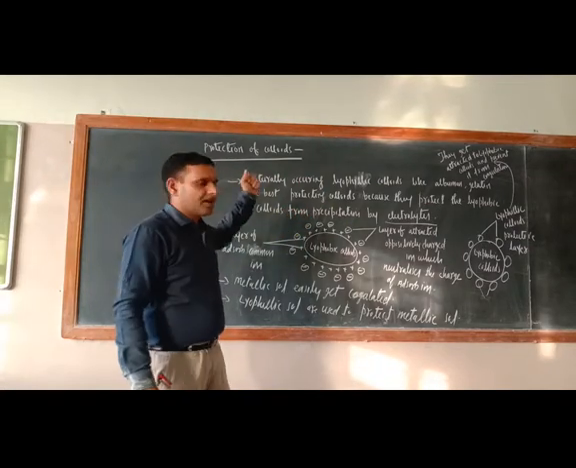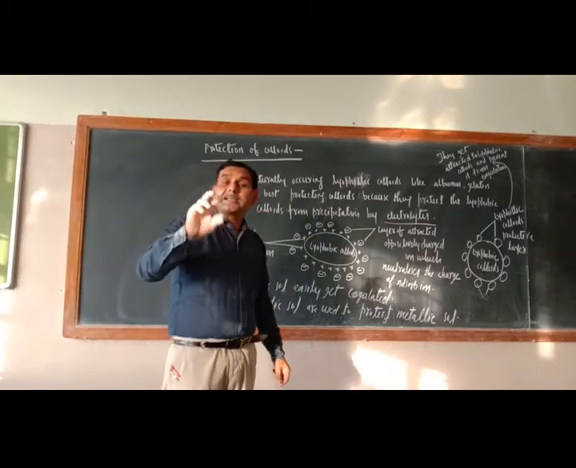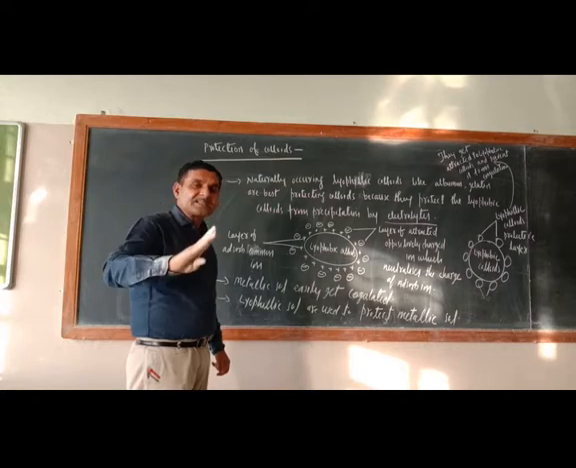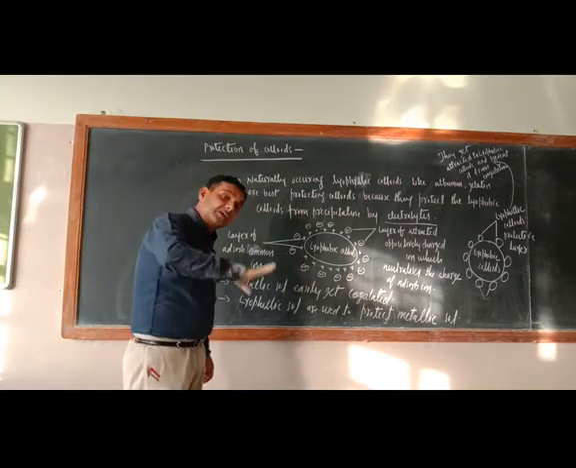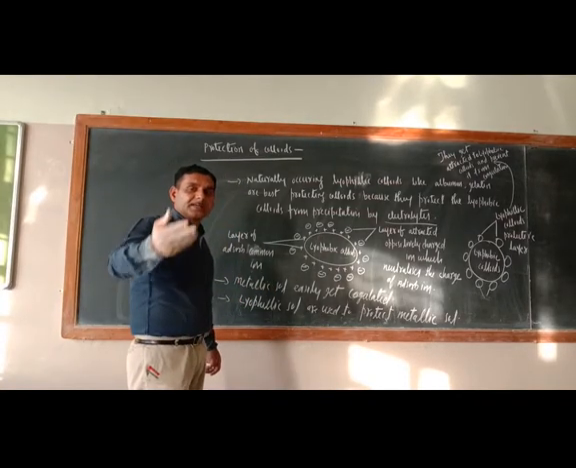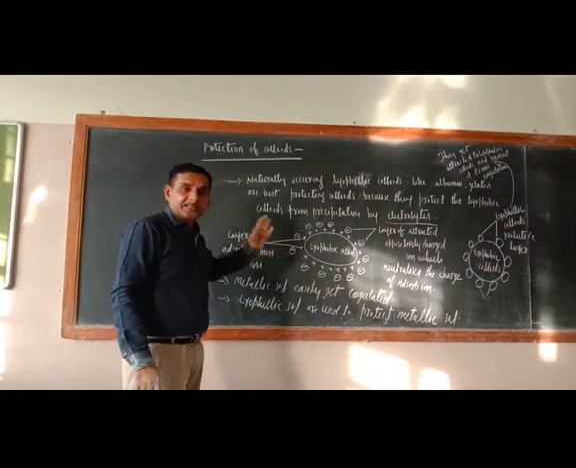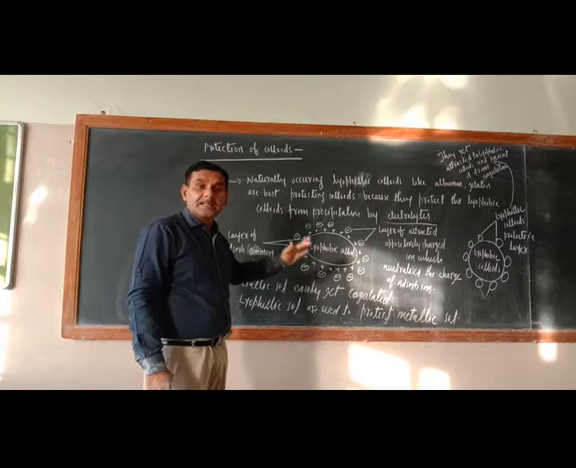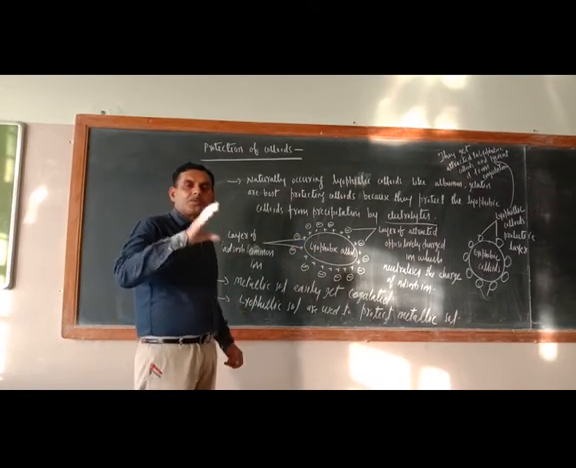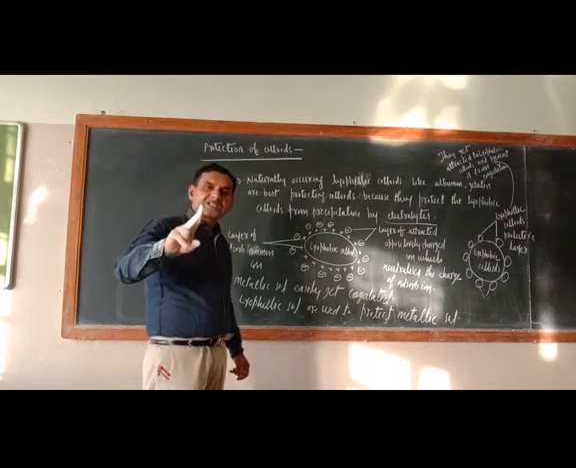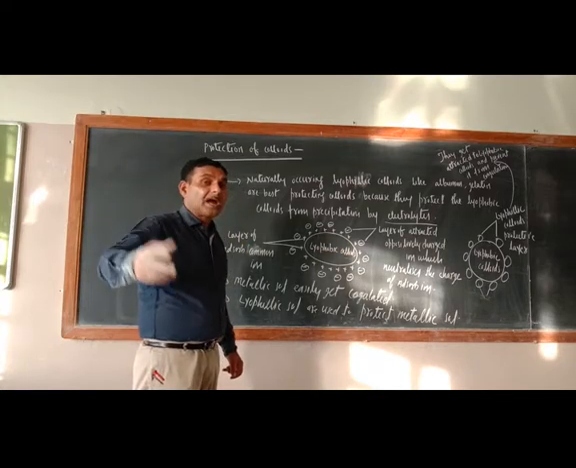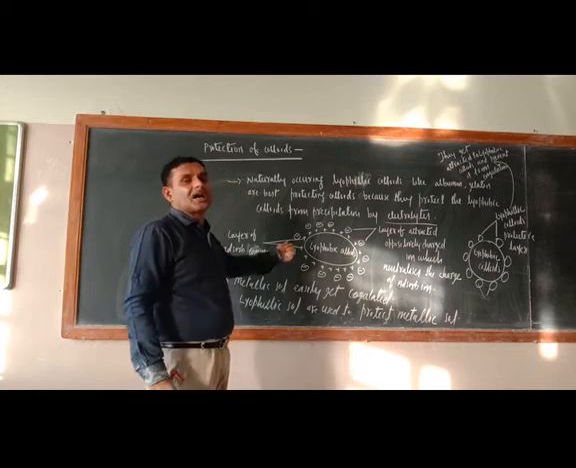So now what is the definition of protection of colloid? Protection of colloid means the capacity of a colloid to protect other colloids from precipitation. In a better way we can explain it like this: it is the process of protecting the lyophobic colloids from precipitation by the electrolyte, by the previous addition of lyophilic colloids.